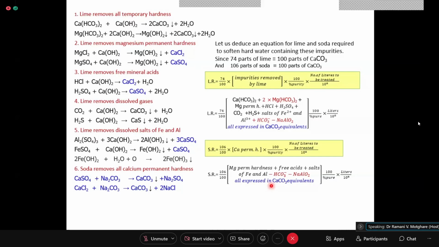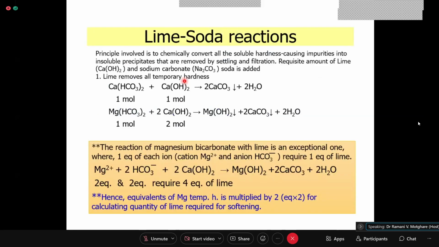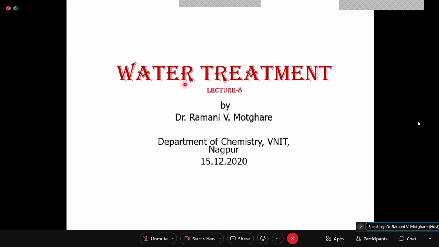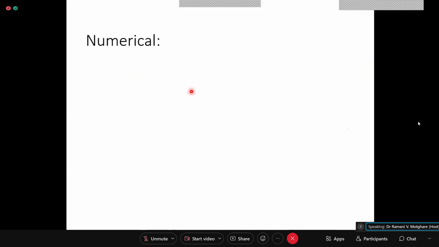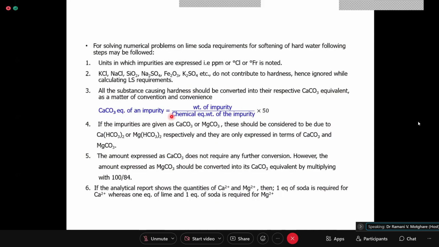Okay? So we will stop here today. These are some of the rules or steps to be followed for solving numericals, which will help you to solve numericals. And then we will solve some numericals after doing this part. So what are the exceptional things that we will discuss on Monday, and then we will solve numericals. So Monday's class will be again very important for this particular chapter. Things are clear?